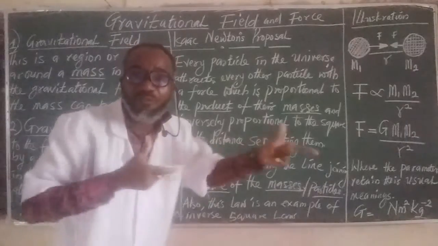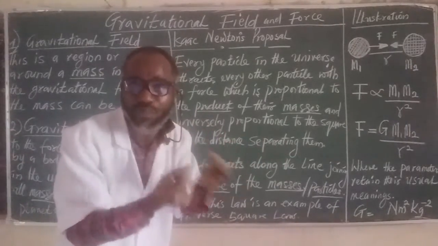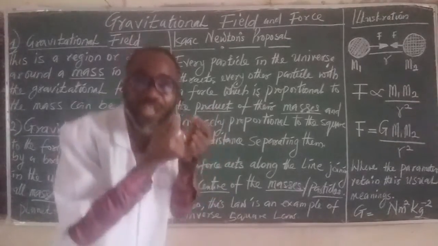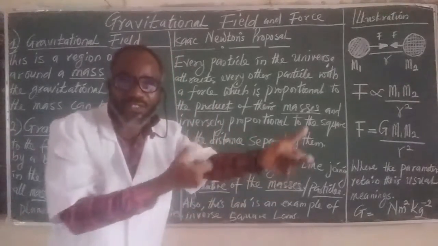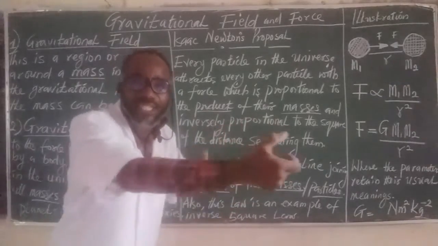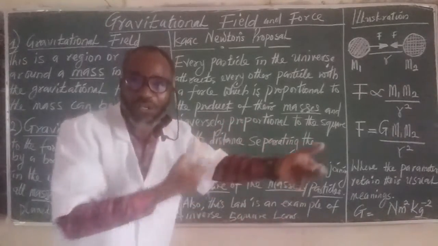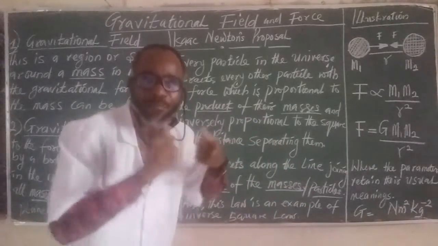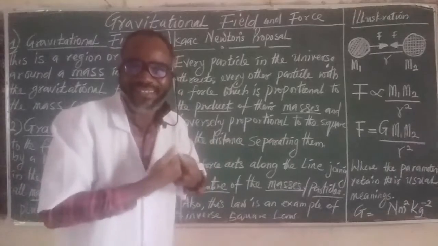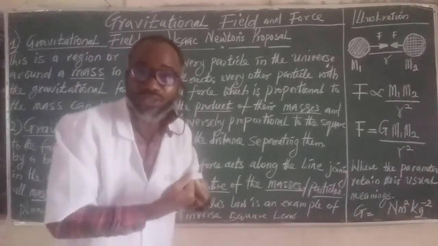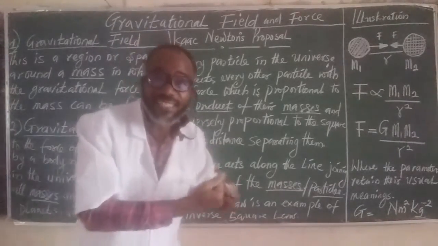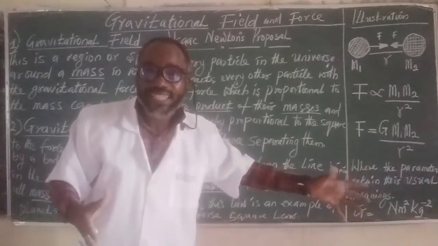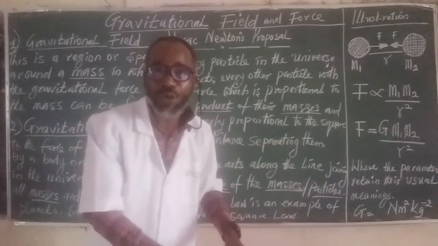It says that every body, no matter how small, every particle in the universe will attract every other particle with a force which is proportional to the product of the masses of the particles, and inversely proportional to the square of the distance separating them. That's what Sir Isaac Newton proposed, and that law holds up to this moment.